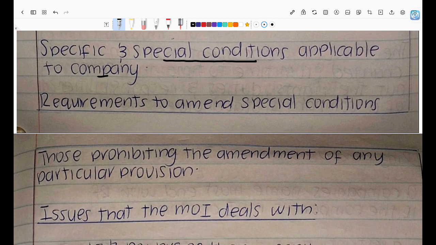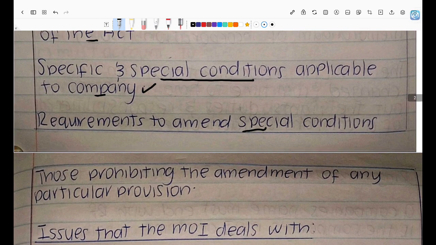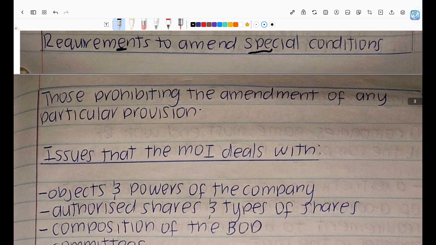And then it could also put provisions where you have requirements to amend the special conditions. So it's saying there are special conditions. What if you want to change the special conditions, and what requirements do you need to meet in order to be able to change the special conditions, right?